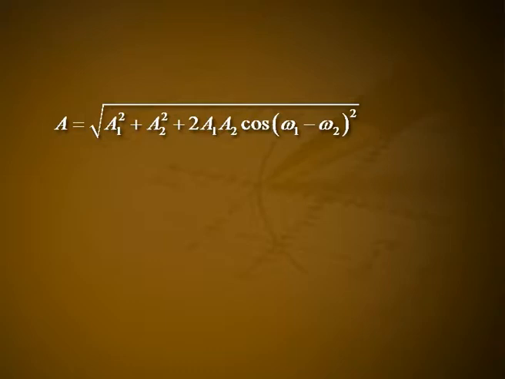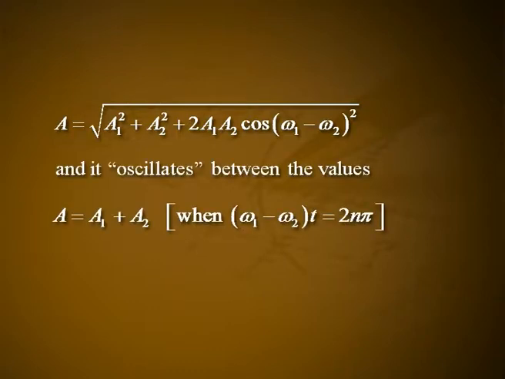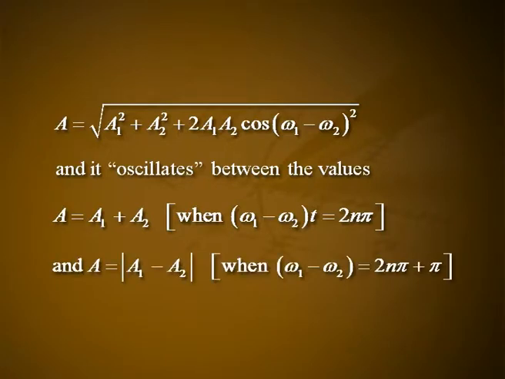The resultant motion x is equal to x1 plus x2, which is equal to A1 cos omega 1 t plus A2 cos omega 2 t, is not simple harmonic. However, the amplitude of the motion is obtained as A equal to square root of A1 square plus A2 square plus 2 A1 A2 cos of (omega 1 minus omega 2) t, and it oscillates between the values A equal to A1 plus A2 when (omega 1 minus omega 2) t is equal to 2n pi, and A equal to modulus of A1 minus A2 when (omega 1 minus omega 2) t is equal to 2n pi plus pi. Obviously, the amplitude is modulated.